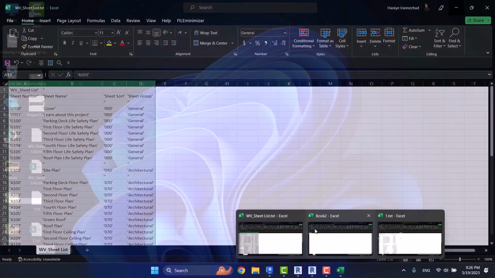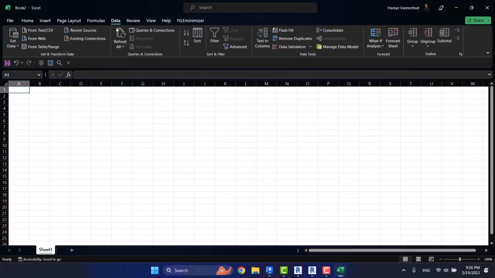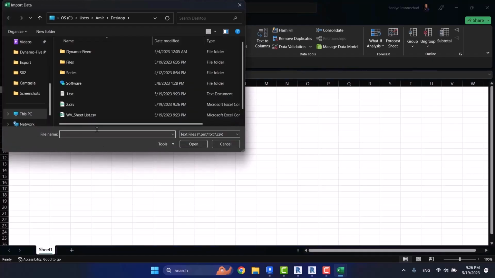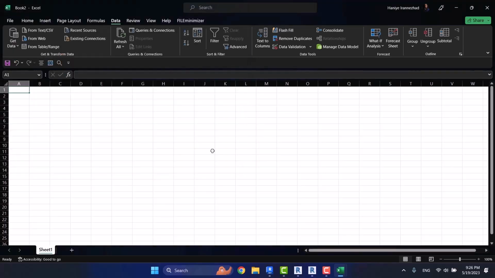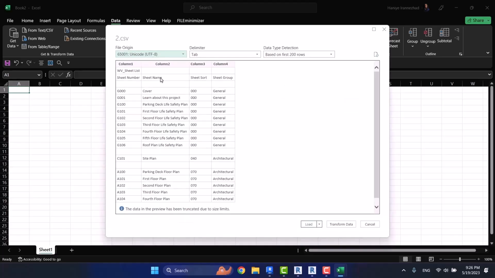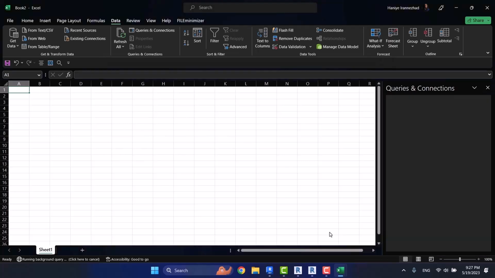Now I come to Excel and from the Data tab, I choose From Text/CSV so that I can import my CSV file. Here I choose my file and click on Import. Okay, can you see it shows me a table here? And you can see from the preview that it's much more organized. Here the delimiter is on tab. We don't have much to do with this section. You don't have to change its settings. Here you have two options. One is load and the other load to. I will explain both. First, we choose load.